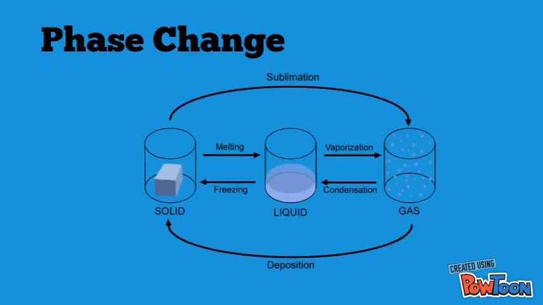A phase change also has a lot to do with thermodynamics. Phase change is when a substance changes states from solid to liquid or gas, and vice versa. The ways to conduct a phase change are condensation, freezing, melting, vaporization, sublimation, and deposition.